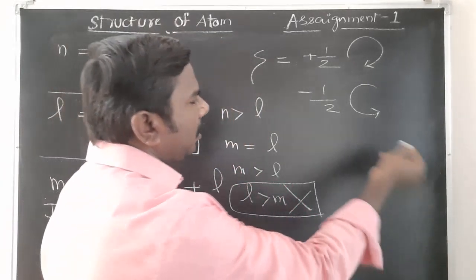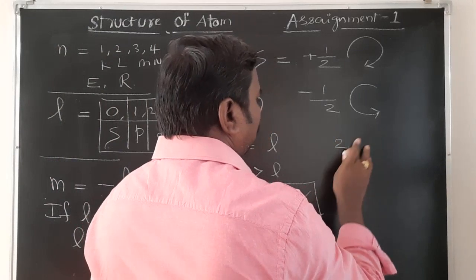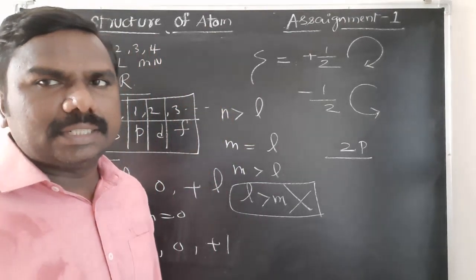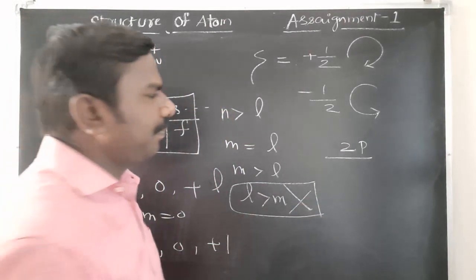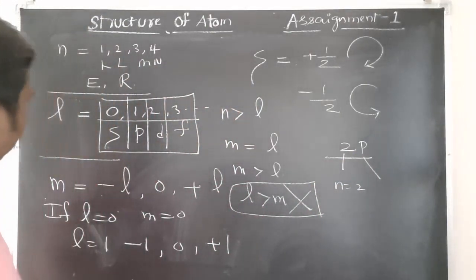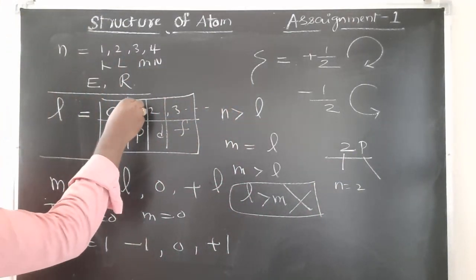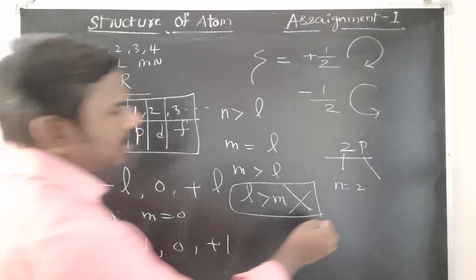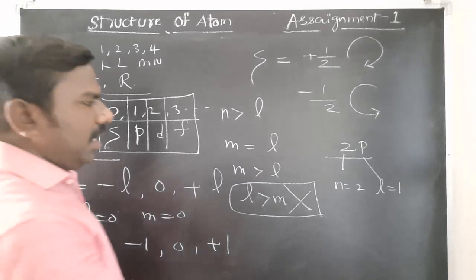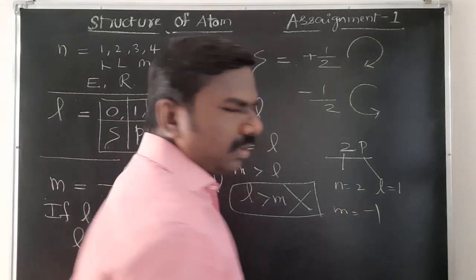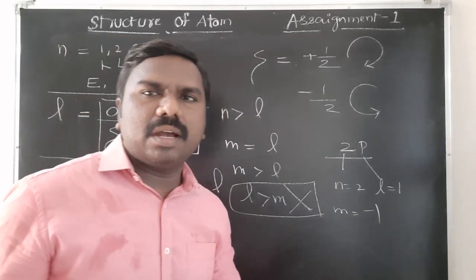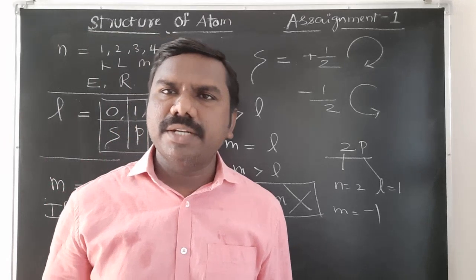For example, 2p is given. What are the 4 quantum numbers for 2p orbital? 2 means n is equal to 2. P means L value for p is 1, that is L is equal to 1, right? M value may be minus 1, otherwise 0, otherwise plus 1, correct? And S may be plus half or minus half, whatever it may be, right students?